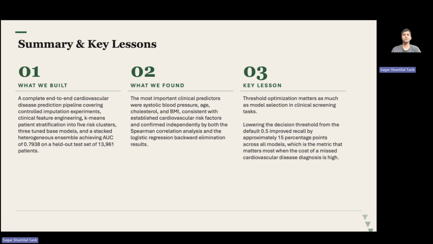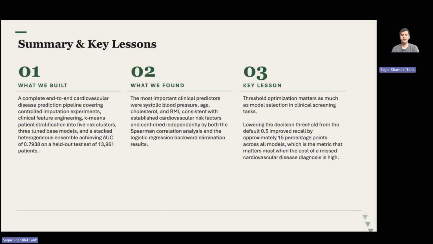And so, to wrap up, what we built is a completely end-to-end cardiovascular disease prediction pipeline, from controlled imputation experiment through clinical feature engineering, patient risk clustering, three tuned base models, and a stacked heterogeneous ensemble achieving an AUC of 0.7938 on 13,961 held out patients. What we critically found here is that the most important predictors were systolic blood pressure, age, cholesterol, and body mass index, which were consistent with established cardiovascular risk factors and confirmed independently by both the Spearman correlation analysis and the logistic regression backward elimination results.